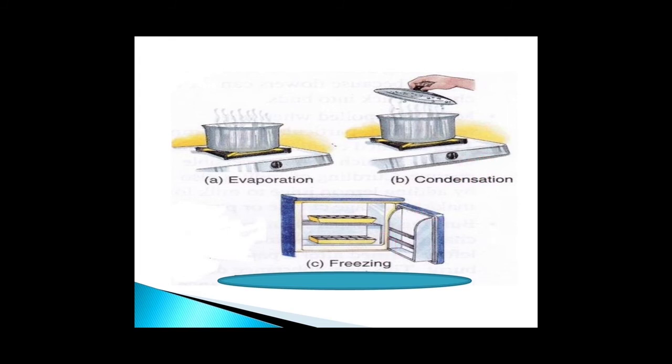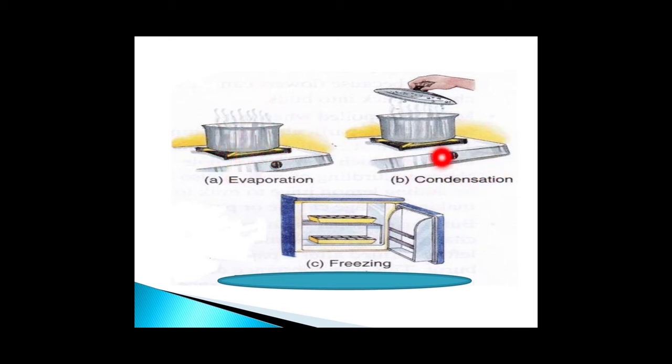Evaporation, condensation, freezing. These processes are also examples of reversible change. Why? Because in these processes, you are modifying the physical state of the substance, which can be reversed. In evaporation, you are modifying the liquid state of the substance into gaseous form.